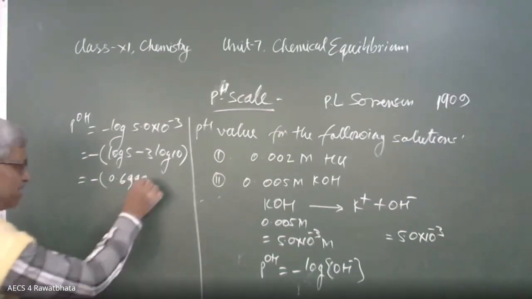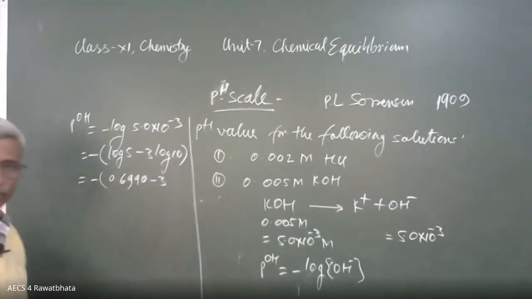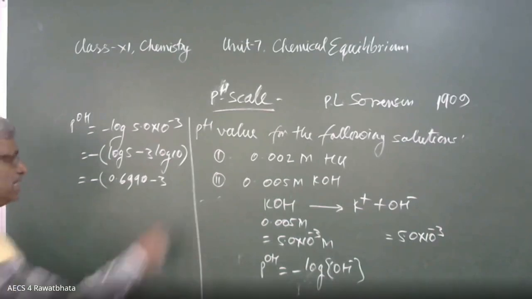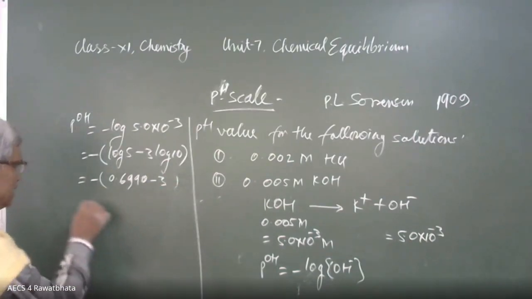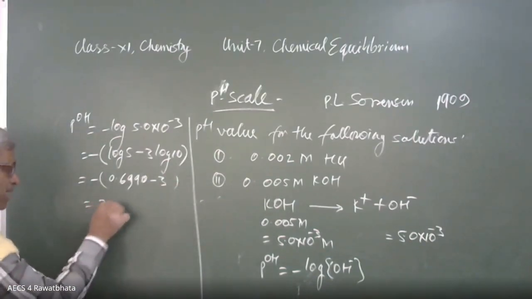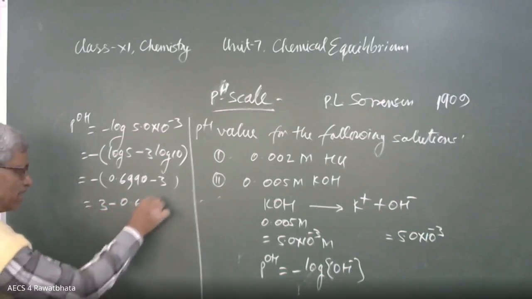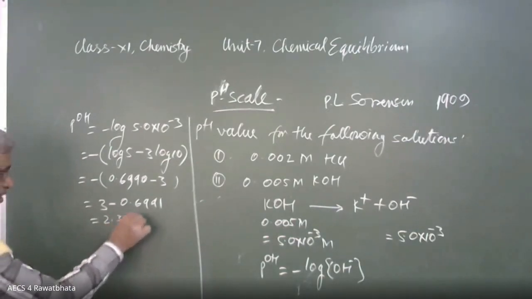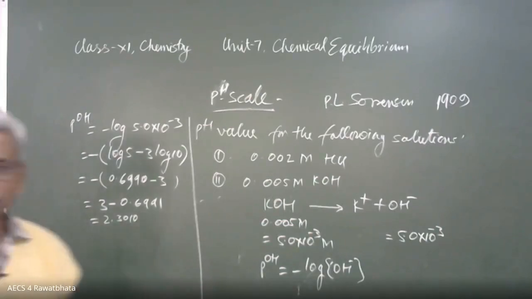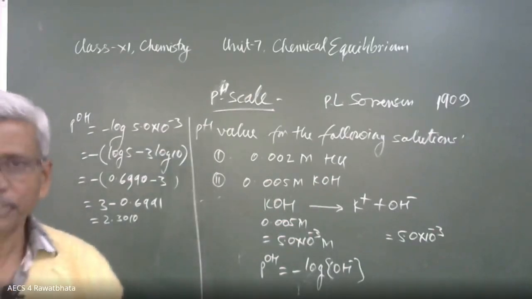Minus 3 log 10, log 10 value 1, 3 into 1 is equal to 3. This is equal to 3 minus 0.6990. The value should be 2.3010. This is the pOH value.